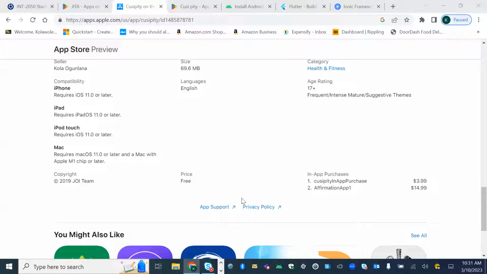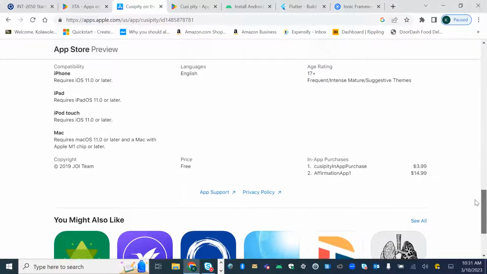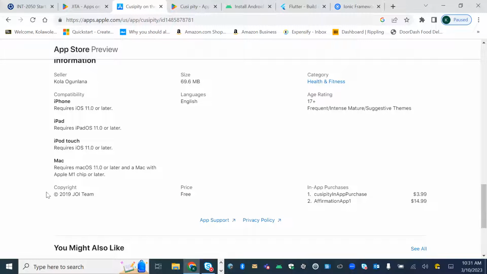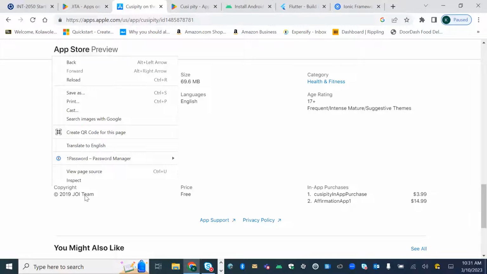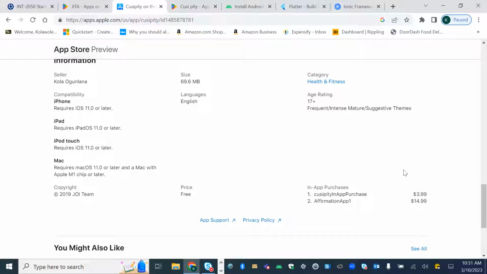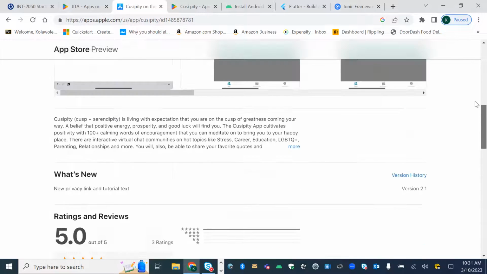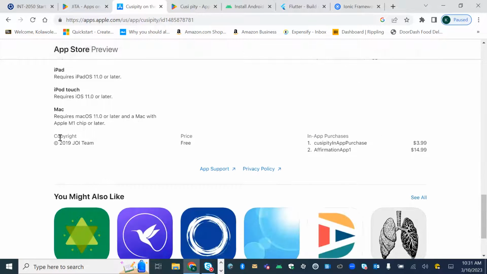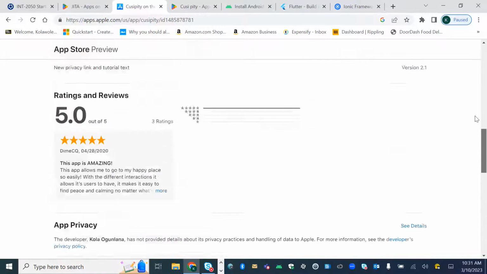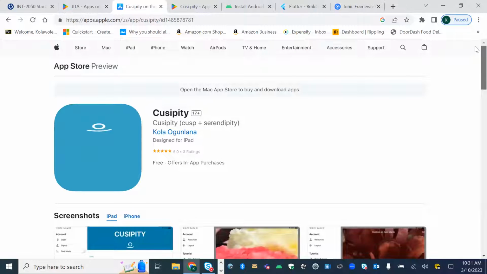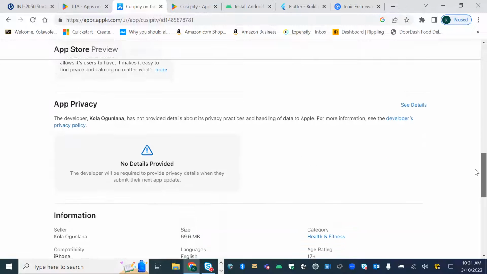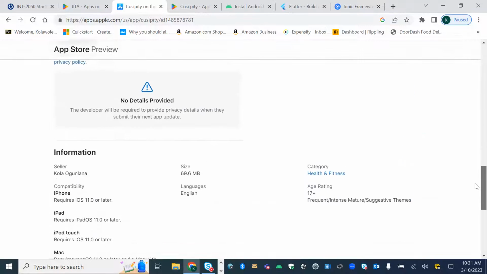I see another question about copyright. It is definitely recommended that you put the copyright language for your app. You can see right there, I put my copyright language there, saying that everything you see on this app is owned by my group here that does it. So when you're creating your app and submitting it to the App Store or the Play Store, they definitely recommend that you add the text for copyright.